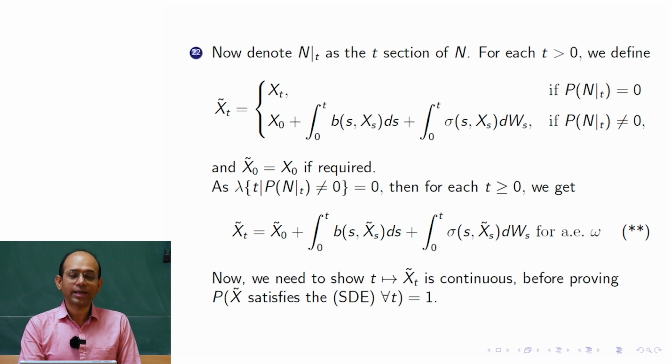Now this is just a candidate, okay. So we have many things to do now. First thing is that we need to show that this is a continuous solution, okay. So t to X tilde_t is continuous, and here what we have obtained is that for each t this is true with probability 1, but we need something stronger. We need that this is true for all t and the probability of that is 1. Basically we need to prove that the probability that X tilde satisfies the SDE for all t, okay, the process, is 1. So that is the thing we need to prove, okay. So it is like a modification kind of thing, but we need kind of indistinguishability, okay.